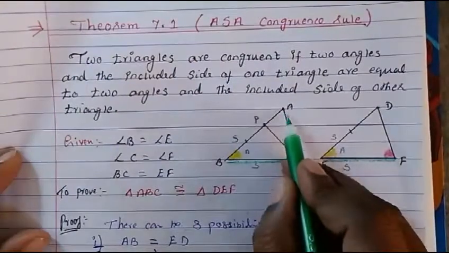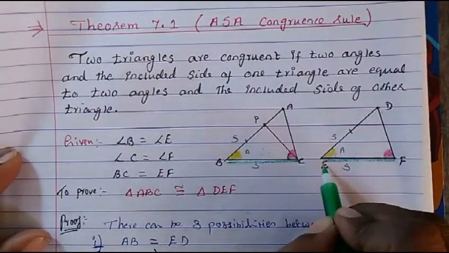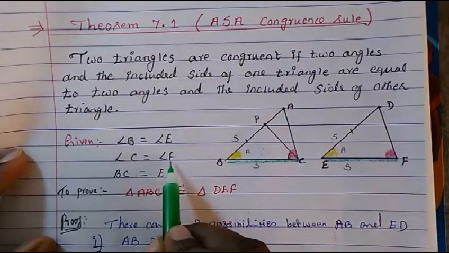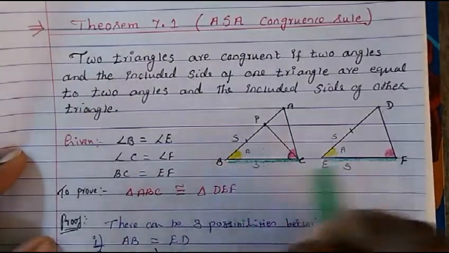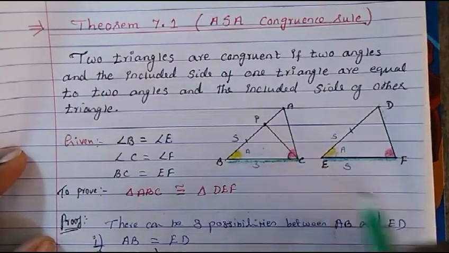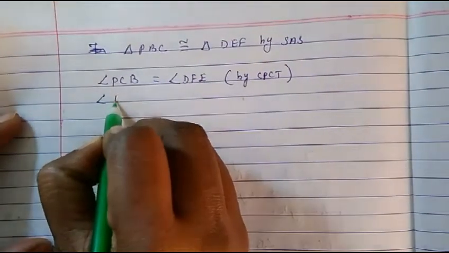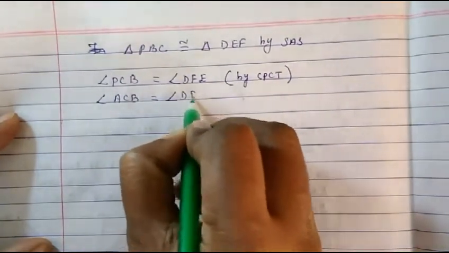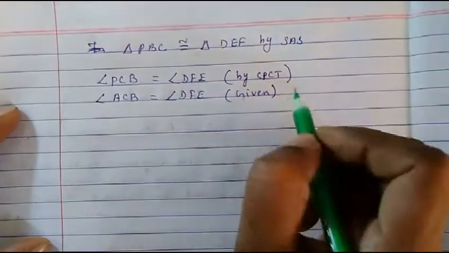Okay, but then already we know that angle ACB is equal to angle DFE. ACB means angle C is equal to angle F. So we write down angle ACB is equal to angle DFE, because it is already given to us.